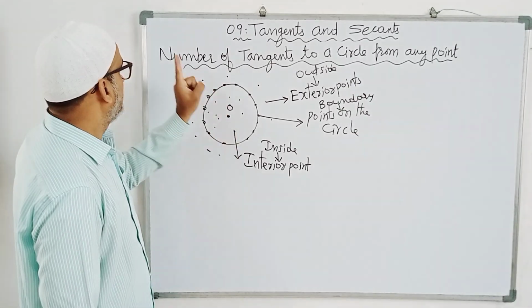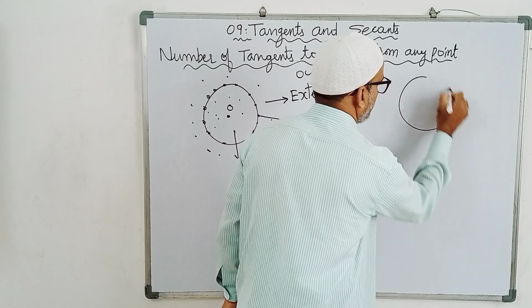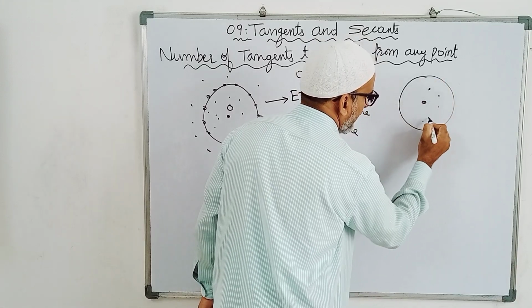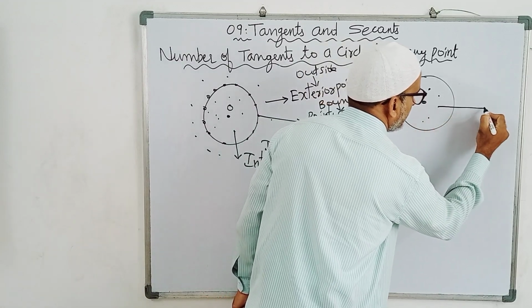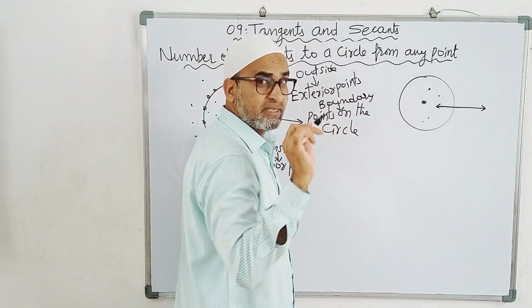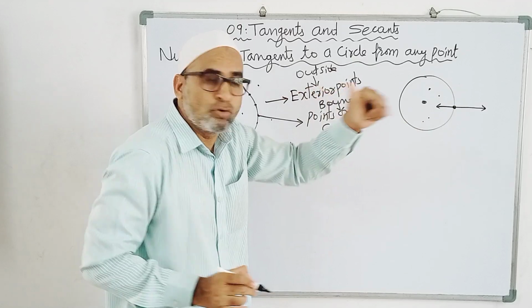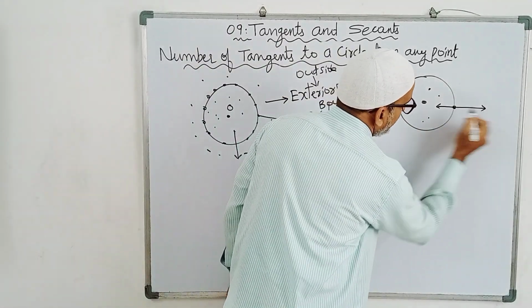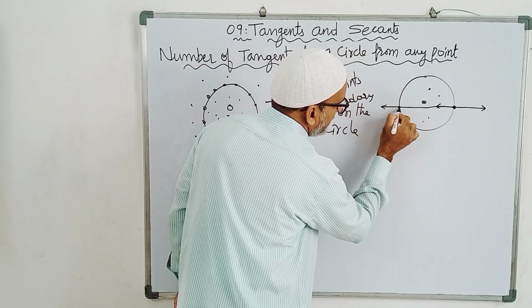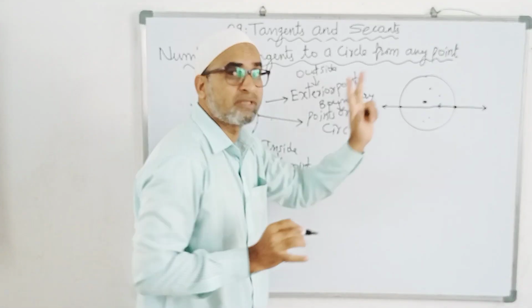Now you see number of tangents to a circle from any point. This is the circle, suppose, with center O. Inside I am drawing one line. You will say that, sir, this line is intersecting the circle at one point only, so can I say tangent? No. A line extends this side and it will extend like this also. It is intersecting at one more point also. So this is not the tangent.